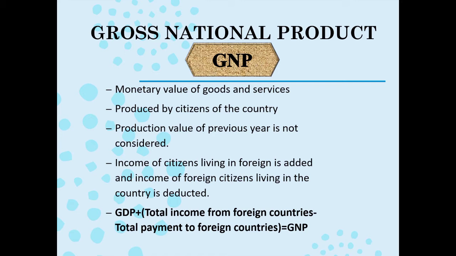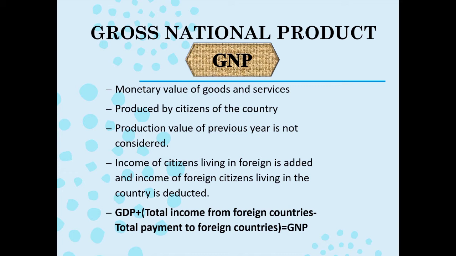It means if Indian citizens are working in Dubai, which is a foreign country, whatever production they do in that country is to be considered over here. And the citizens of other countries producing income in our country, for instance India, that has to be deducted because they are foreign citizens. And whatever Indian citizens produce in foreign countries has to be added. So the